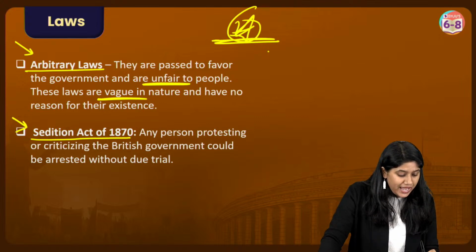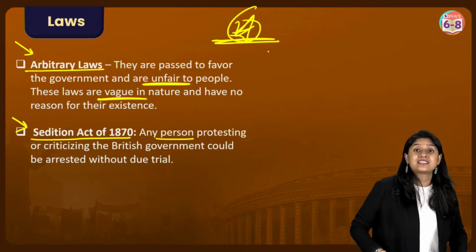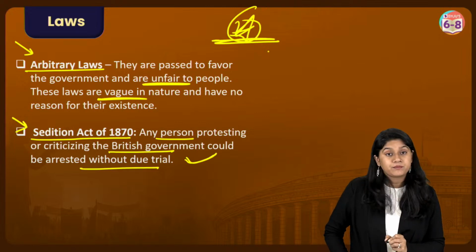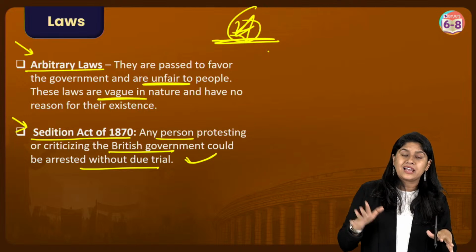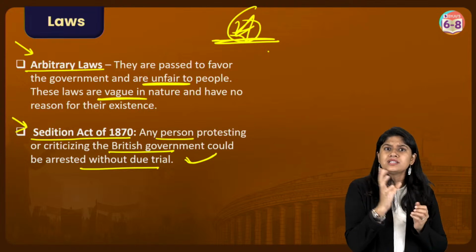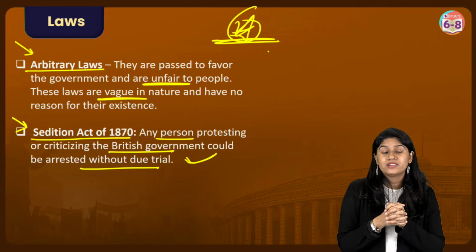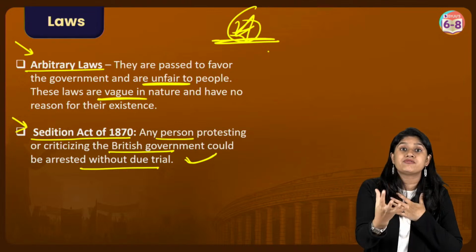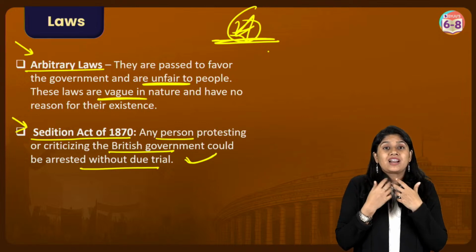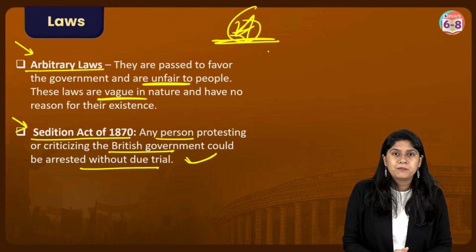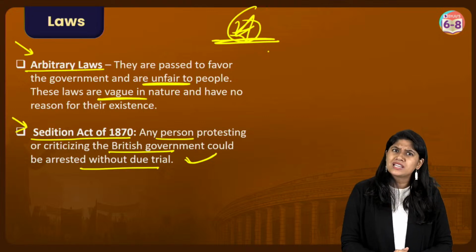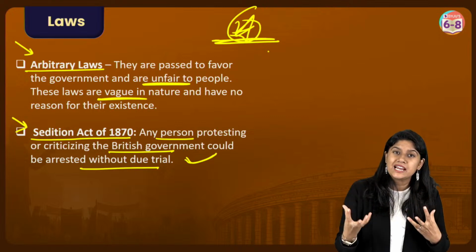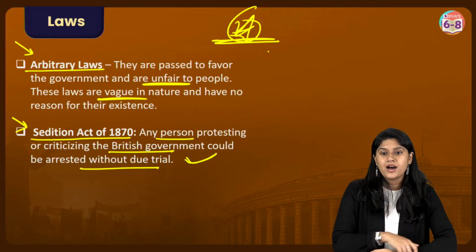This means that any person who's protesting or criticizing the government can be put behind bars in the British time. So these two laws were there at that time, and these two laws clearly show that they're not favorable for the citizens of the country. As citizens, we have a right to express our thoughts. When we have a right to express things, there should not be pressure on us to follow something which we don't want to. And these types of vague laws should not be a part of our parliament.